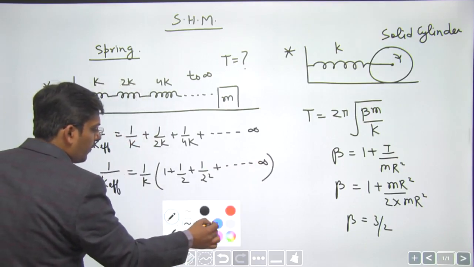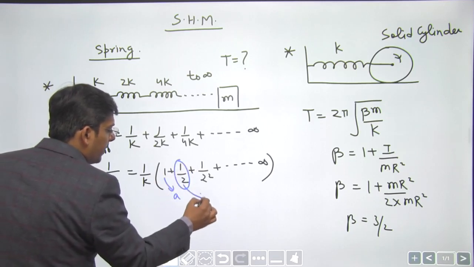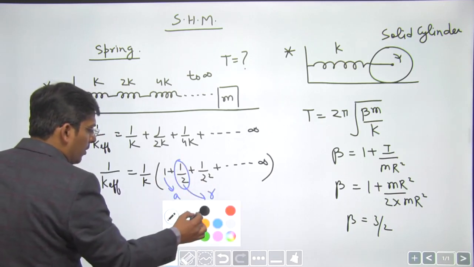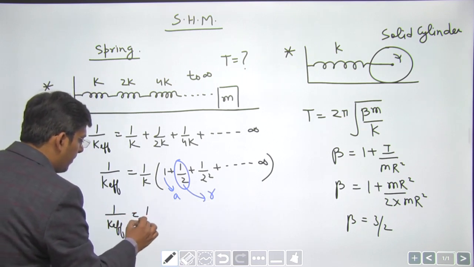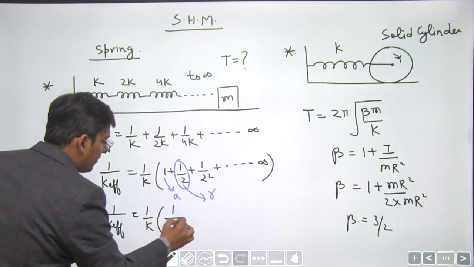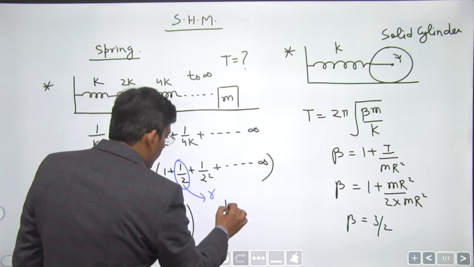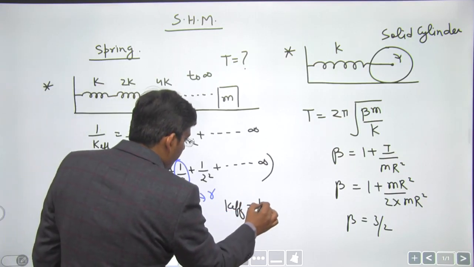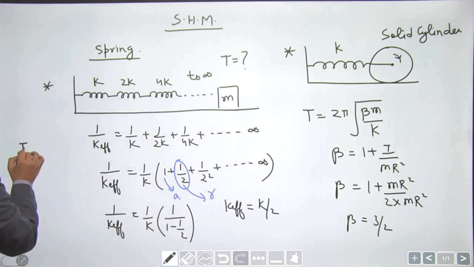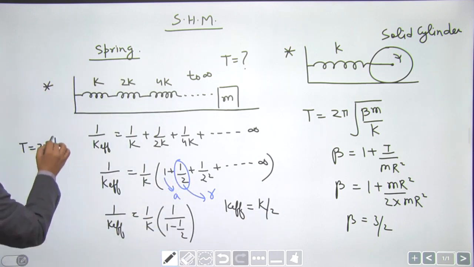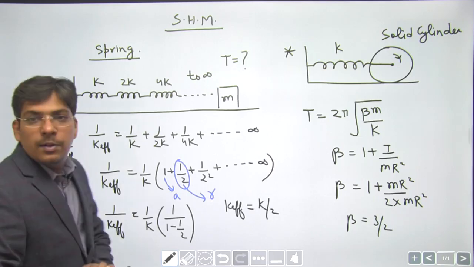This is the case of infinite GP, geometric progression. This is A. Each term gets multiplied by half, so this is common ratio, and you can easily say that this is 1 by k, formula is A divided by 1 minus R, right? So effective value of k comes out to be k by 2. Now time period is 2 pi under root m by k effective. Time period is given by 2 pi under root of m divided by k effective, dear students, right? Okay.